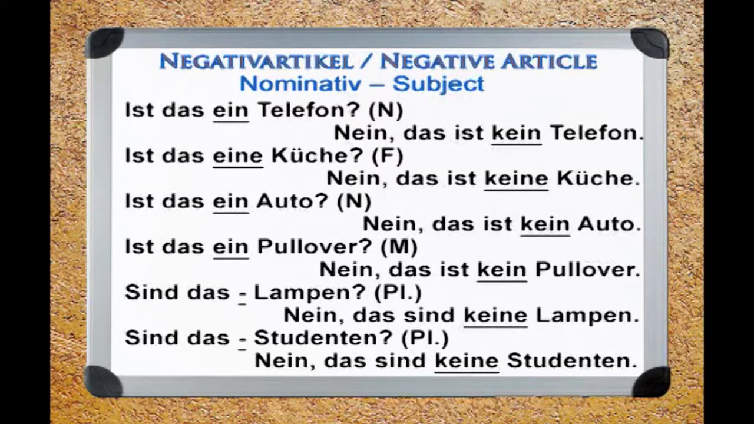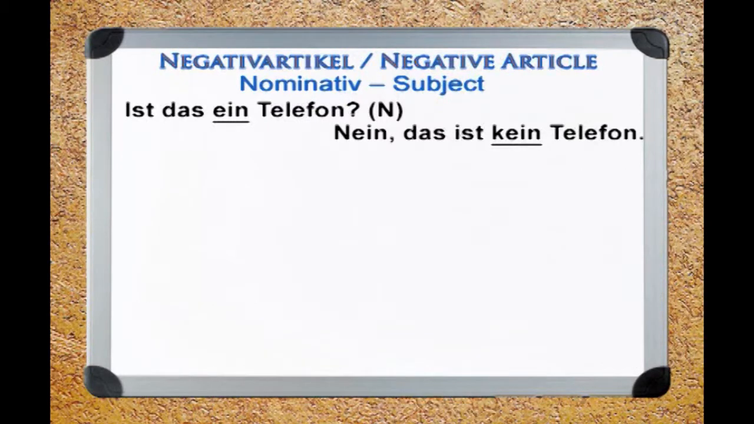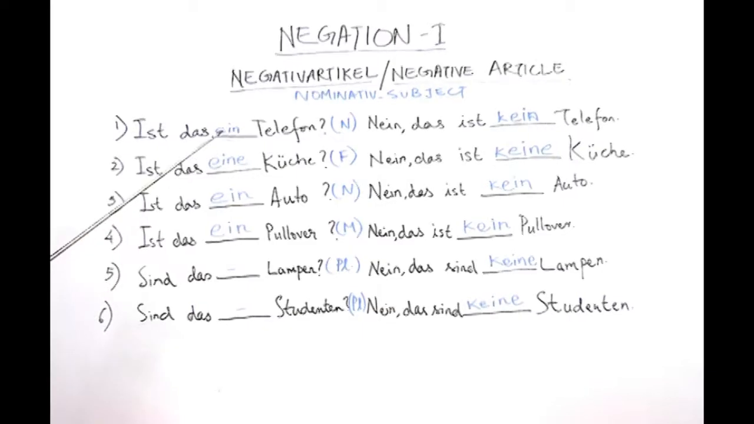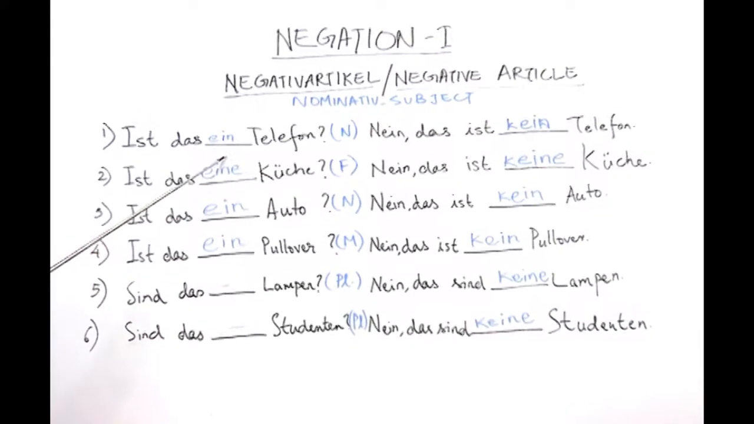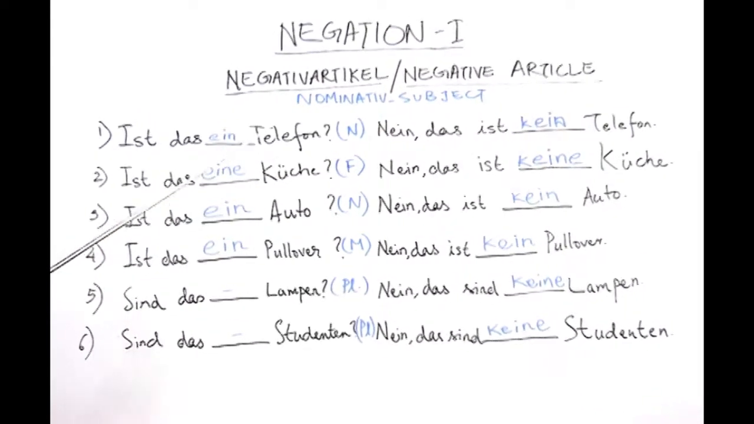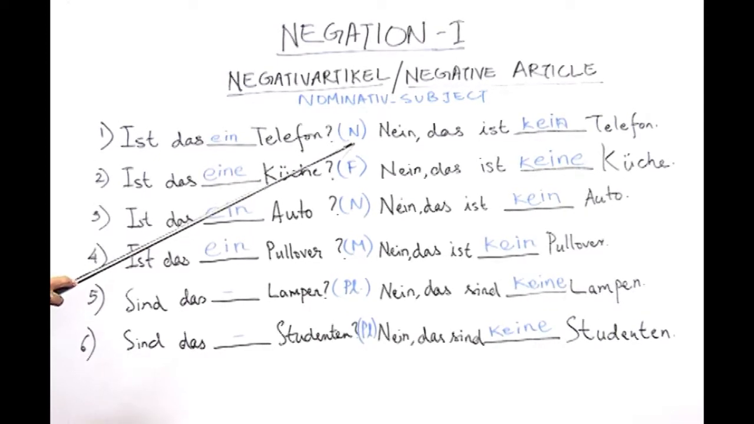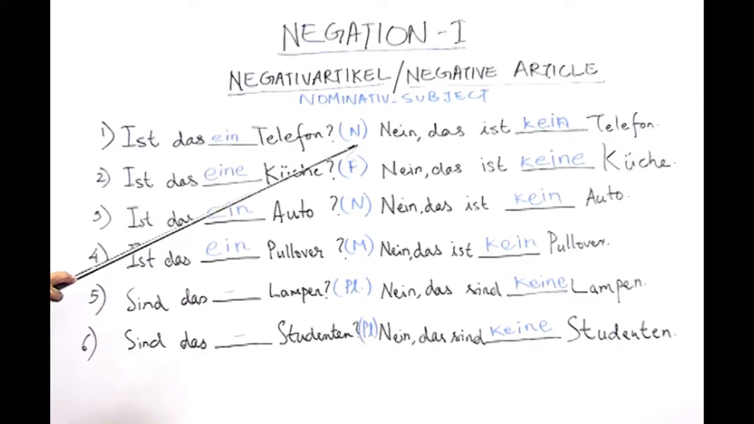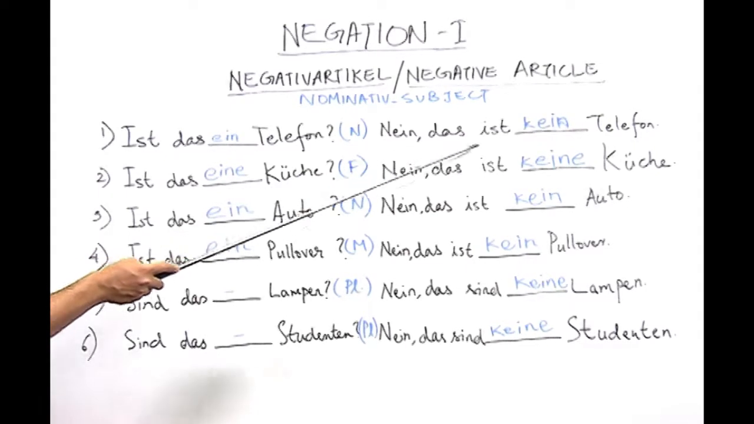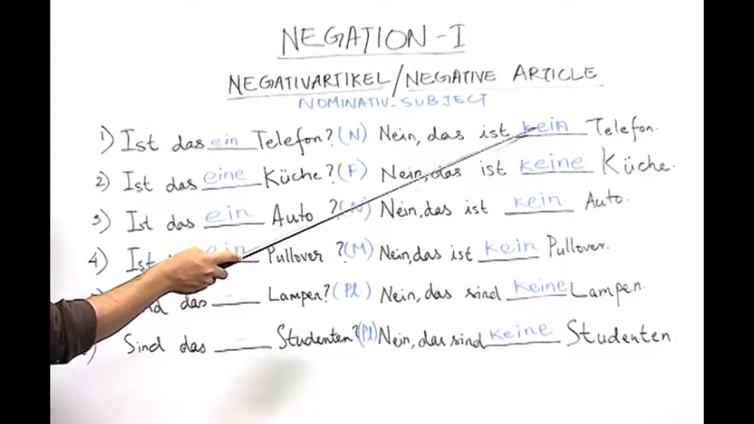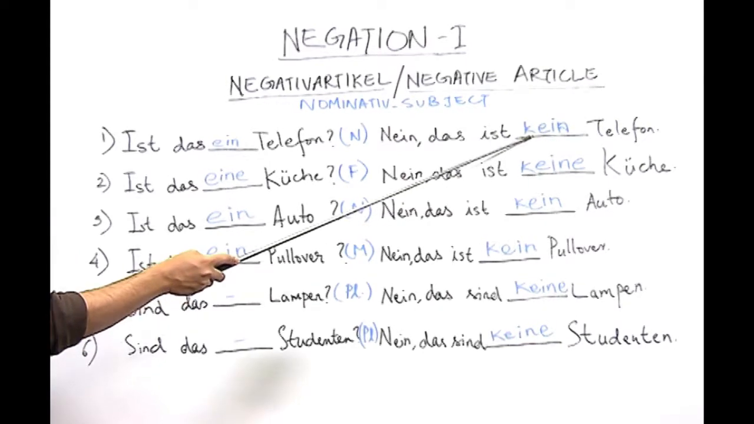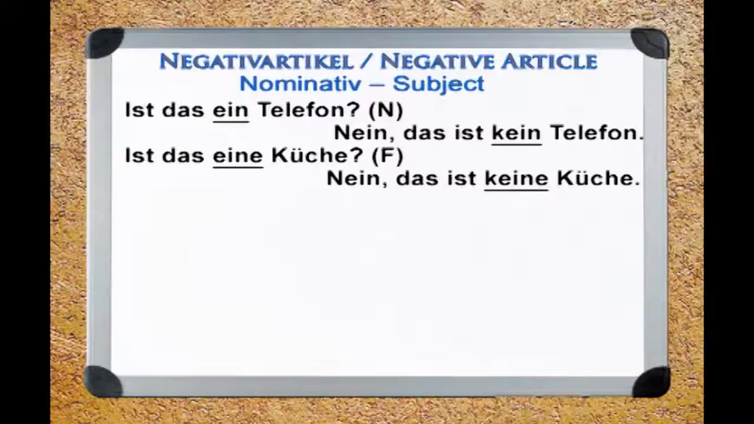Now let us look at the answers given by the student and see if they are right or wrong. Ist das ein Telefon? Nein, das ist kein Telefon. The answer is right. Here the student wrote the correct indefinite article ein, looking at the gender of the noun, which is the neutral gender, and also wrote the correct negative article kein, which is the combination of, as you know, ka and ein.